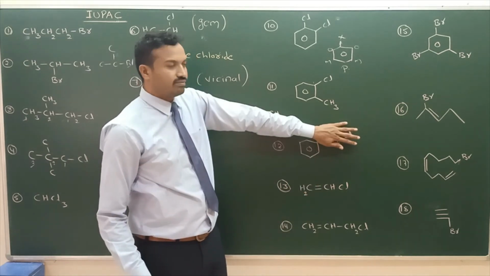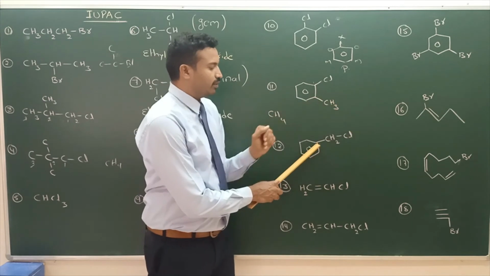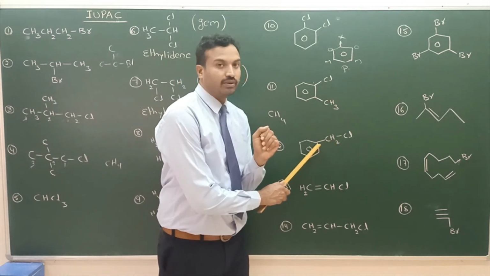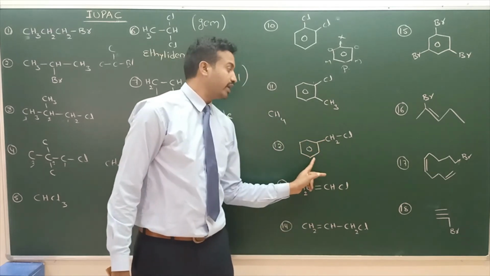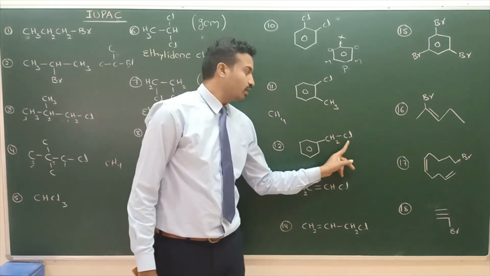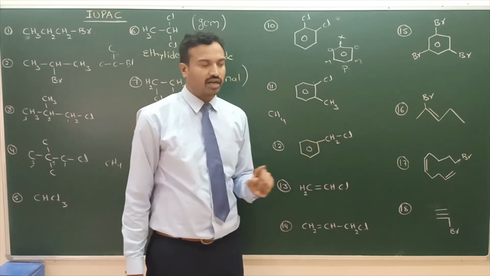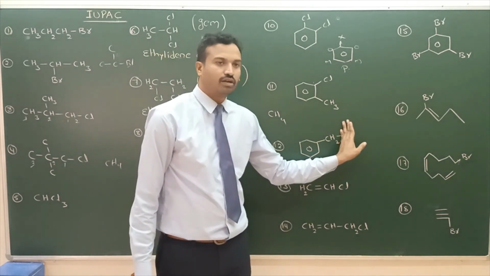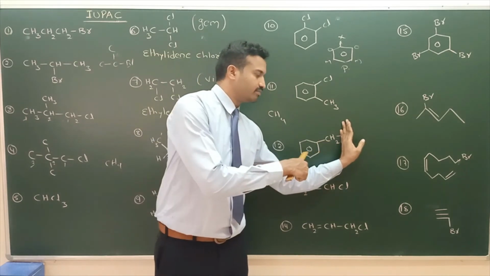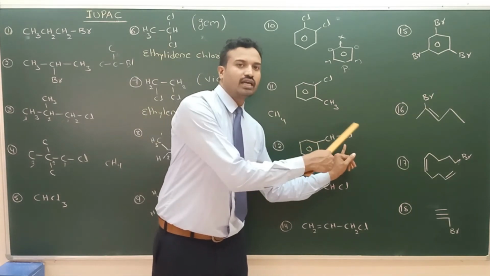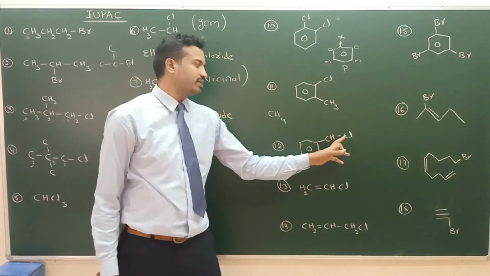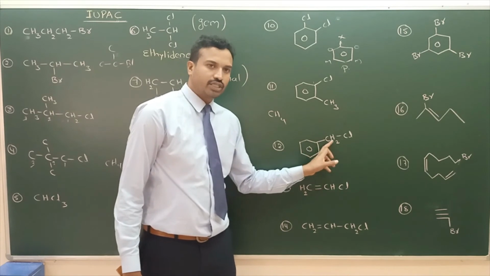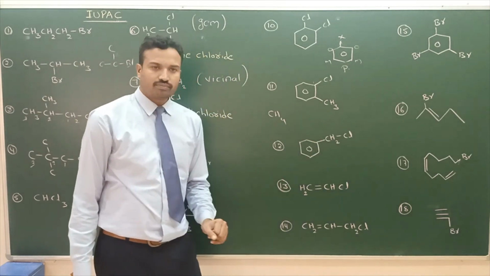Or this is benzene, sp2 carbon. This is sp3 carbon. The sp3 carbon is attached to sp2 carbon. We discussed in classification, this is benzyl group. This chloride is called benzyl chloride, common name. The benzene with CH2 group is called benzyl. Here chloride is there. Benzyl chloride. Again, IUPAC name chlorophenyl methane, common name benzyl chloride.